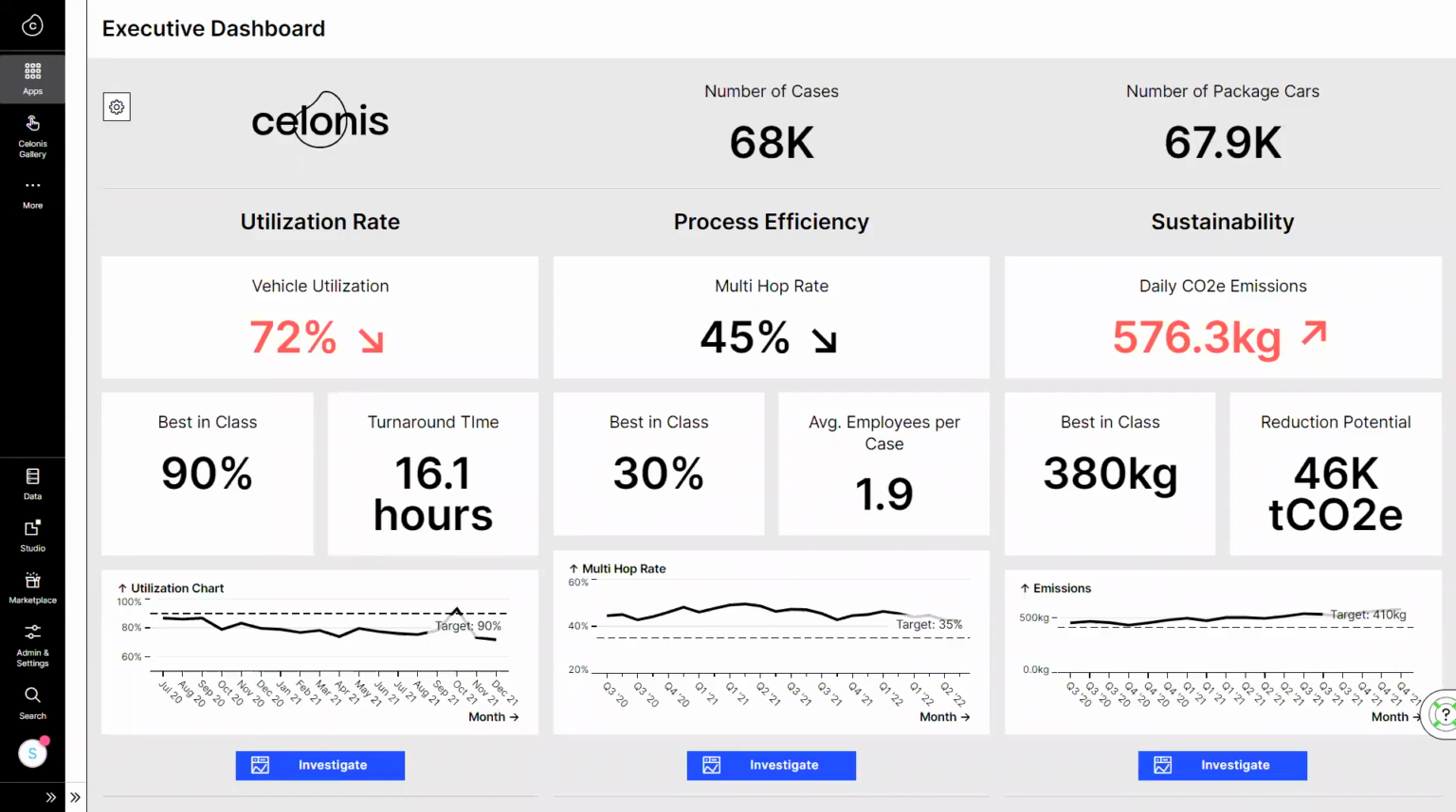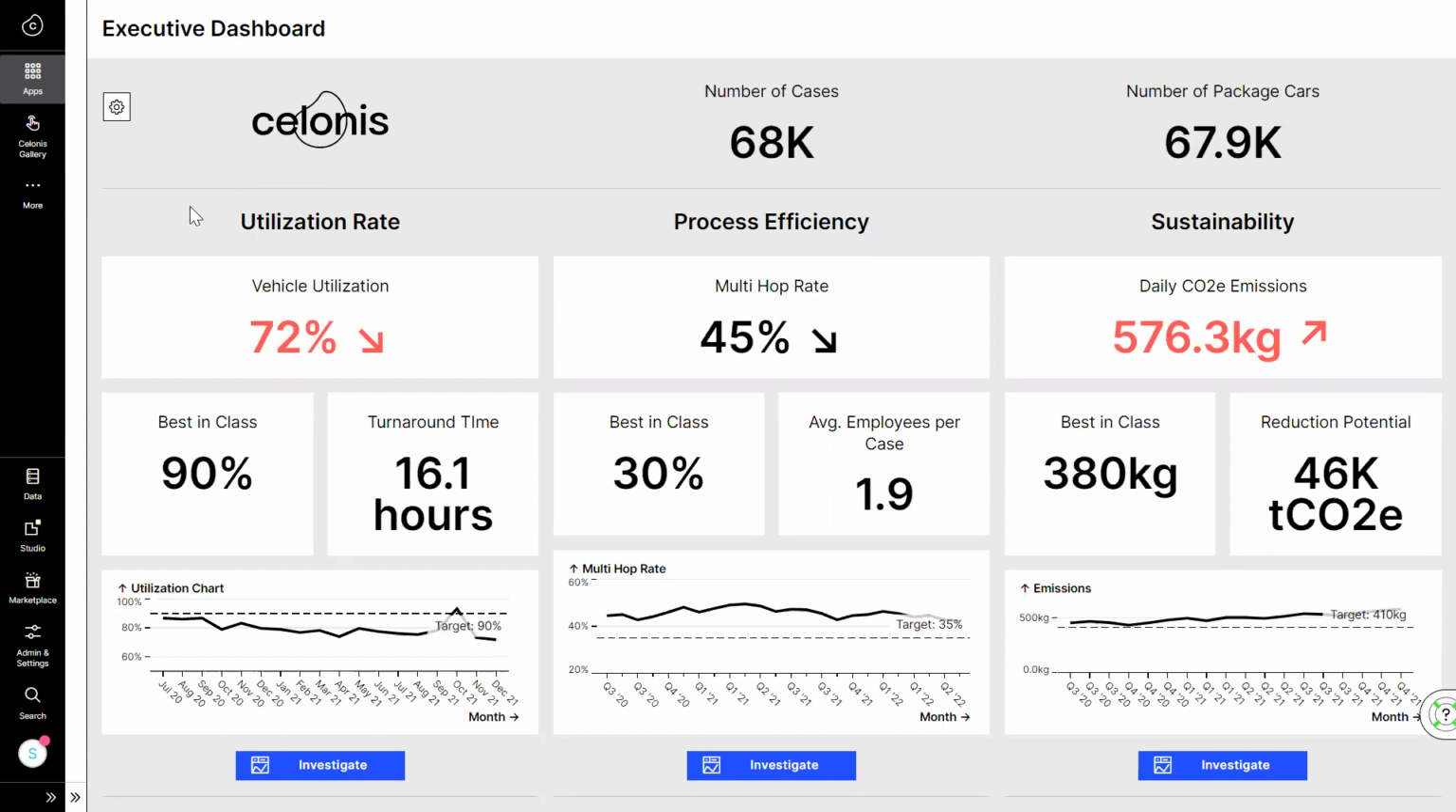Let's jump into the role of our global head of asset management, Tom, who uses Celonis to track the department's core KPIs of utilization rate, process efficiency, and sustainability. He's tracking these in real time against industry benchmarks. Here, the utilization rate for vehicles, which measures the rate that vehicles are en route and operating as expected, is worrisome for Tom as it's trending downwards.